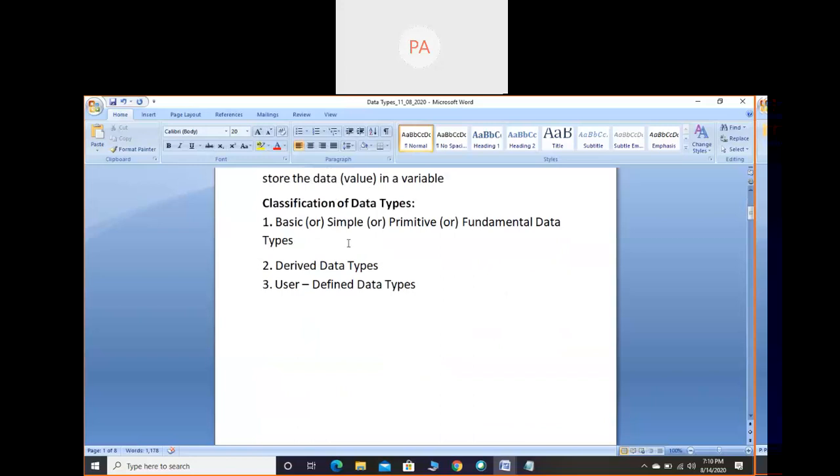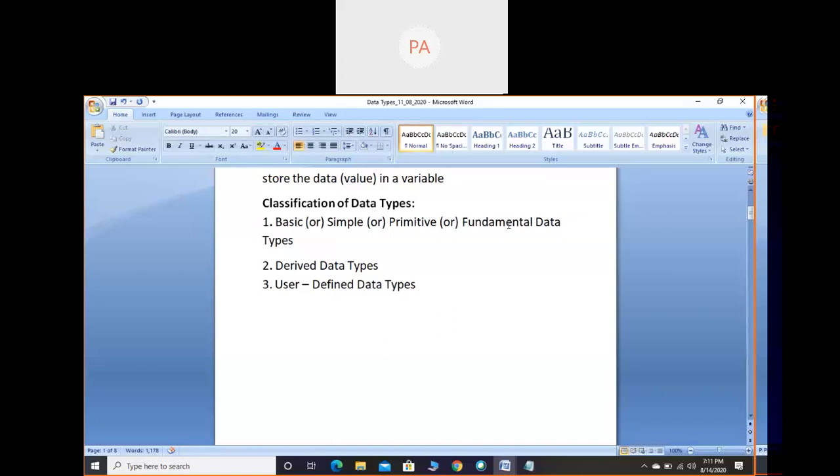The first classification is basic, or simple, or it is also called primitive. Primitive means you can consider it as old. Old means whenever something is manufactured or developed at the initial stage, what they develop, those are called primitive, without adding extra things. Or fundamental. Fundamental means again the meaning is basic, without which we cannot proceed further.